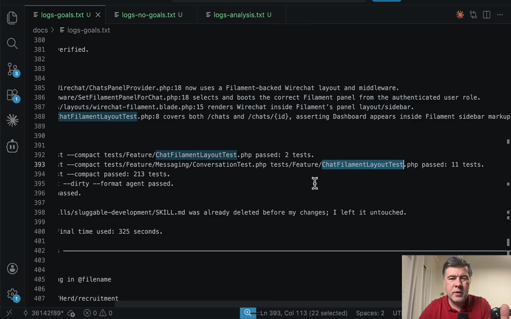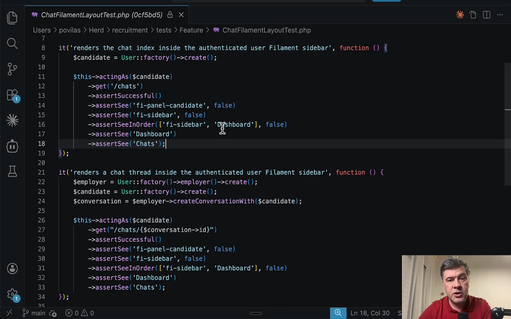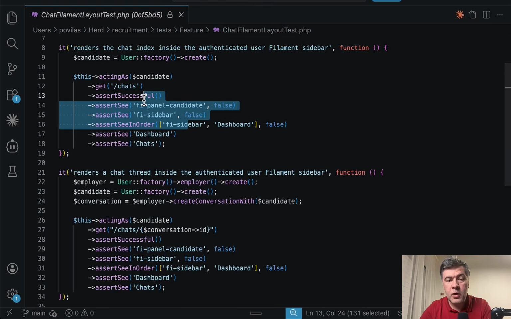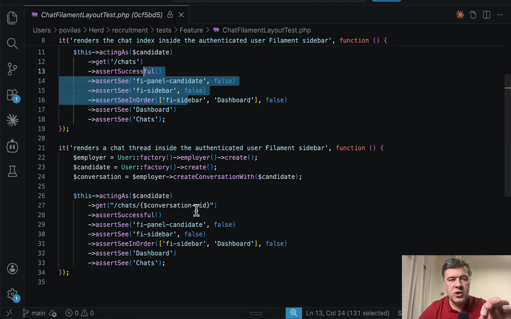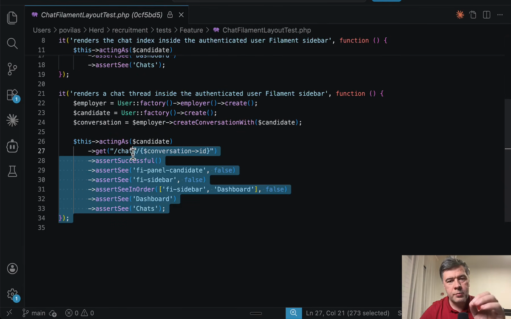And at first I thought it's no big deal, it's one of those personal preferences by the LLM to extract that into a separate file or not, and I checked and compared the content of those tests. And these were the test methods generated by no-goal Codex, so basically it seems okay, assert see dashboard on that route. And these were the testing methods with the goal: assert see dashboard, but inside specifically of the Filament sidebar, which means the dashboard is on the sidebar. Because otherwise, in the previous test, the text dashboard may have been anywhere. So not sure if it's a coincidence, and it may be a coincidence, but the goal approach delivered more precise tests.